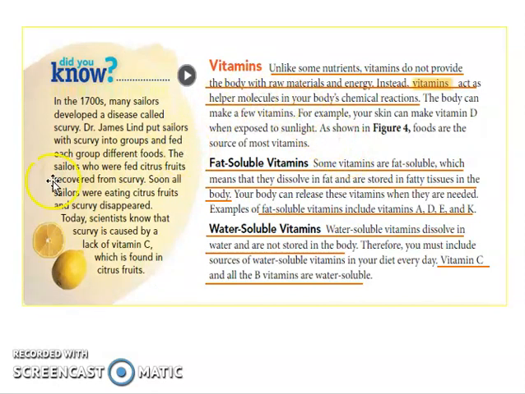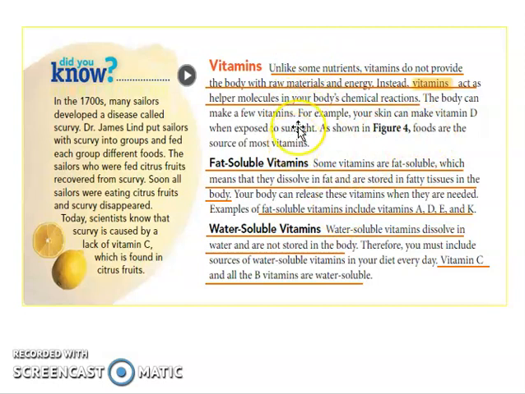Vitamins. Unlike some nutrients, vitamins do not provide the body with raw materials and energy. Instead, vitamins act as helper molecules in your body to have a chemical reaction. Now, vitamins are helpers. That is not a major nutrient needed by the body, but this helps the major nutrients like protein, fats, and carbohydrates to work properly. I'll repeat. Vitamins are the helpers of carbohydrates, protein, and fats to work properly.